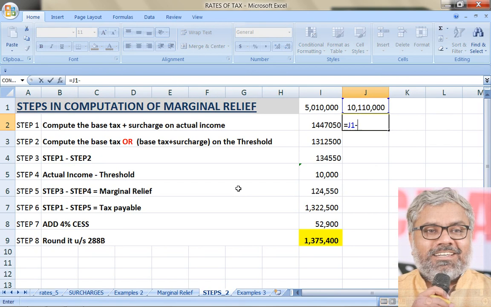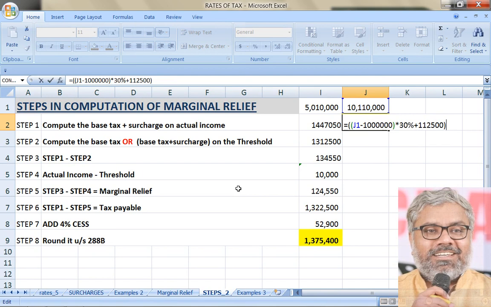So we can take this first base tax. I am doing it in one shot, but you do it on calculator separately.